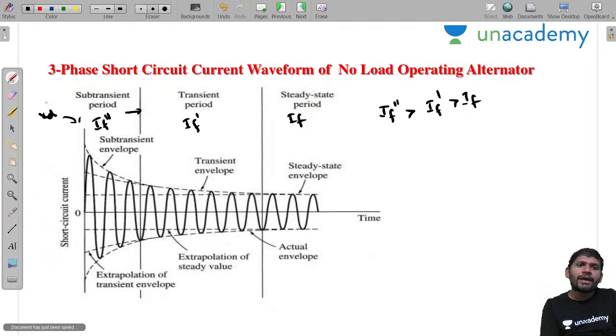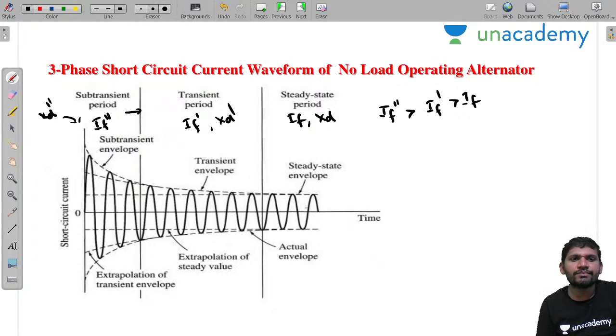This is XT double dash. During this period, what reactance is offered? XT dash. During this period, what reactance is offered? XT, sir. Understood? This is the three-phase short circuit.